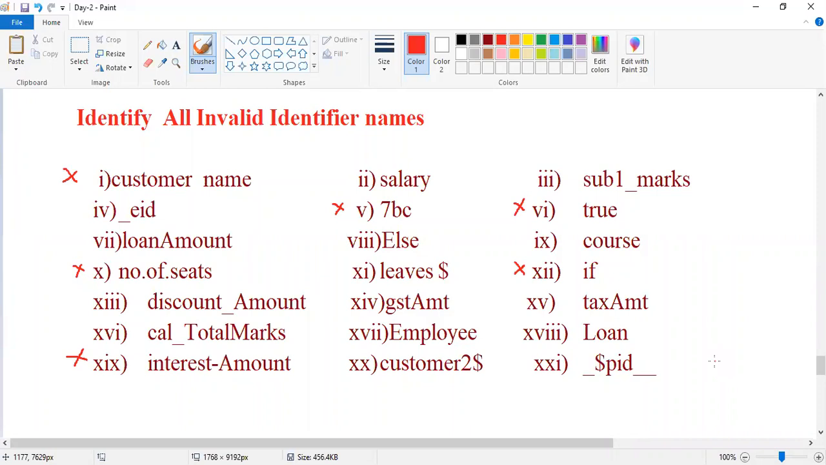Except these, did you feel any other thing? You can ping, we'll discuss. Are your answers correct or not? Check it now, everyone. The eighth one, else, with E capital letter, check it. Else with E capital letter, right? So E capital letter, it is invalid, right?